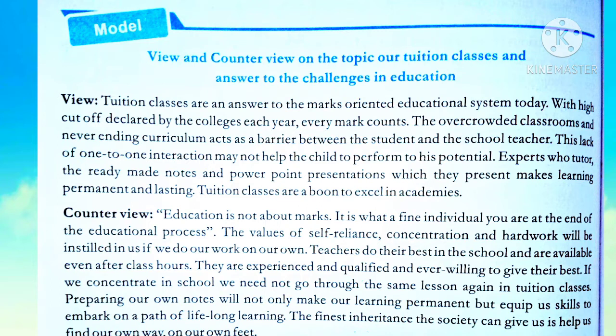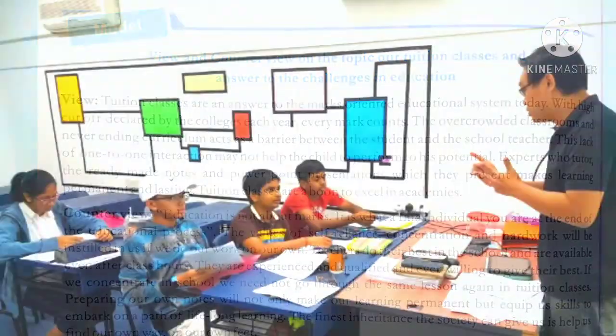With high cutoff declared by the colleges or the schools every year, every mark counts. The overcrowded classrooms and never-ending curriculum act as a barrier between the student and the school teacher. This lack of one-to-one interaction may not help the child to perform to his potential.